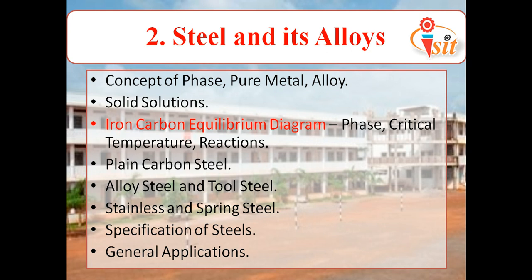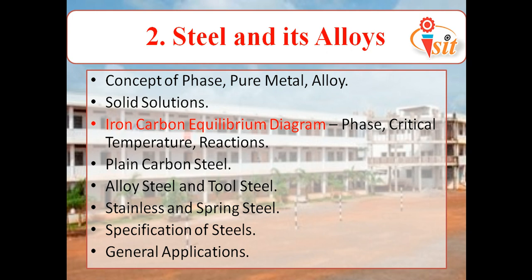In total we have 7 phases: alpha ferrite, delta ferrite, austenite, cementite, ledeburite, pearlite, and liquid iron. Next we have 5 critical temperatures: A0, A1, A2, A3, and ACM. And then we have 3 reactions, or you can say 3 transformations. They are the eutectic transformation, eutectoid transformation, and peritectic transformation. Next point is plain carbon steel.